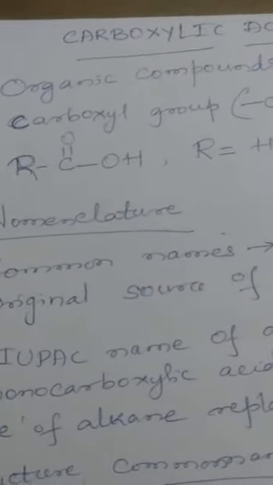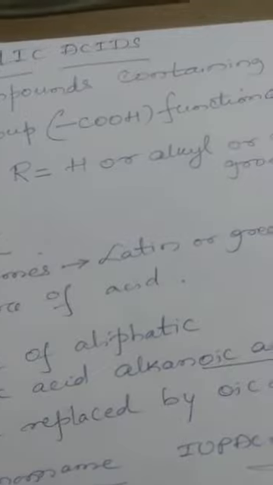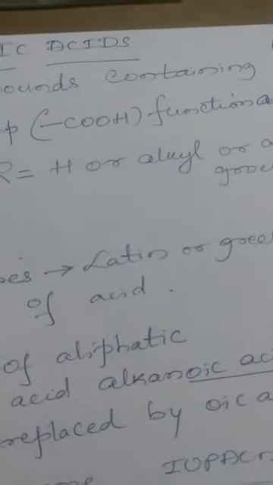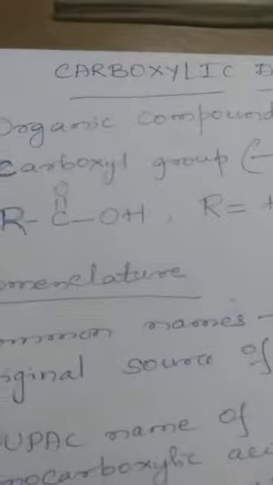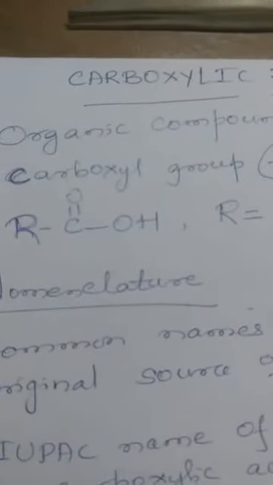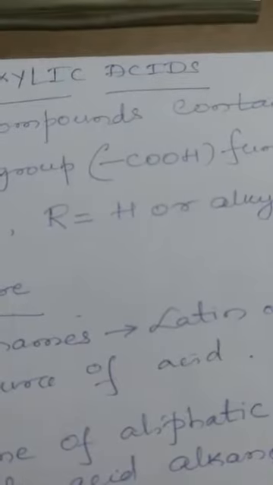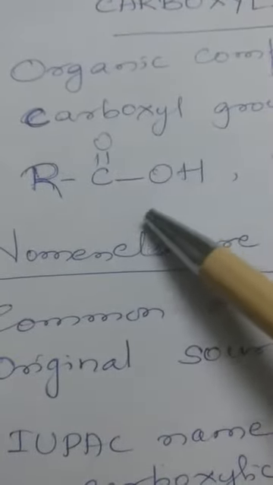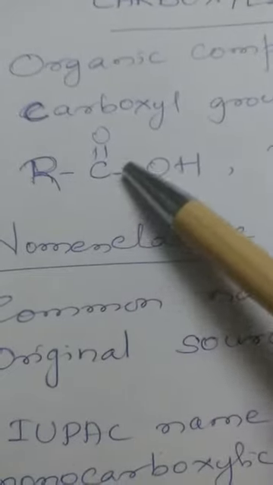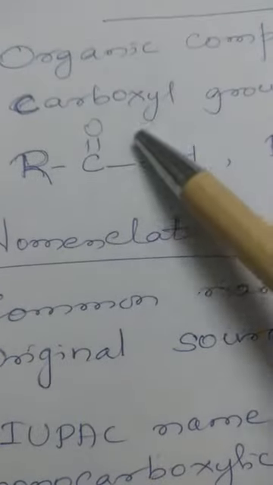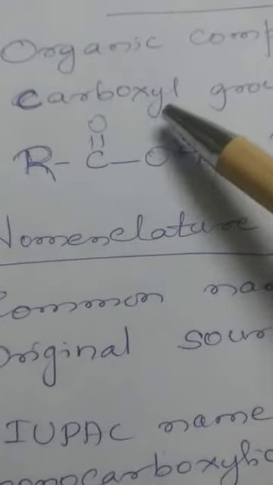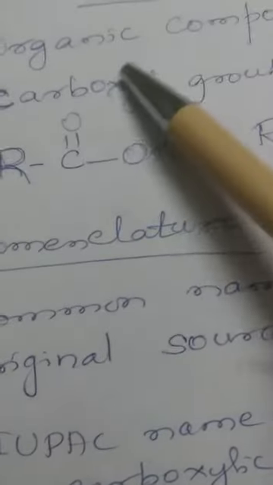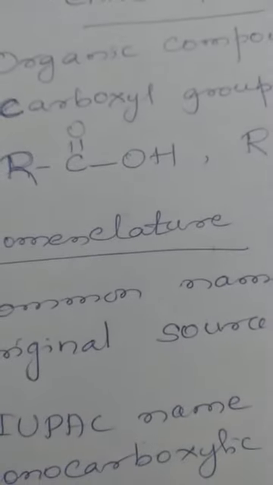Carboxylic acids are the organic compounds containing the COOH functional group. That COOH functional group is called the carboxyl group. Carboxyl stands for the COOH group. If you look at the general formula of the carboxylic acid, RC double bond O OH, it contains a carbonyl group and a hydroxyl group. So carbo from carbonyl group, xyl from hydroxyl, together form the COOH carboxyl group.